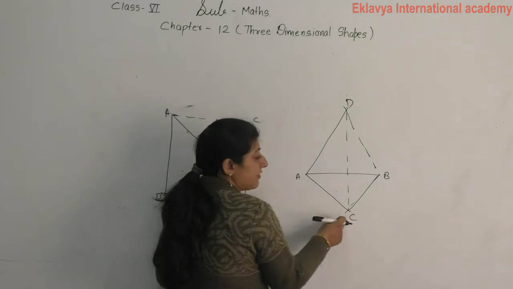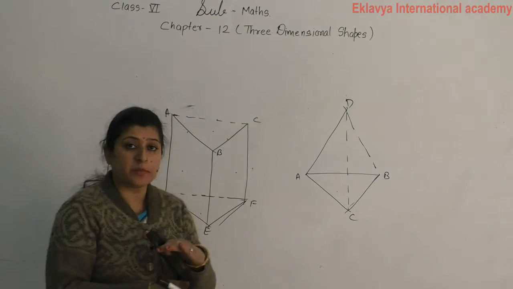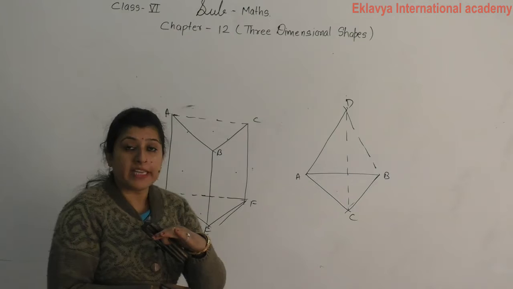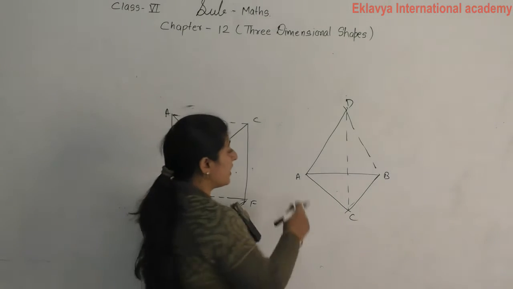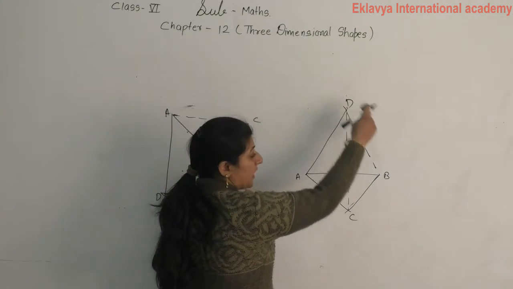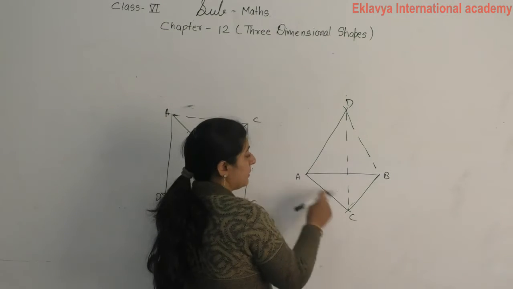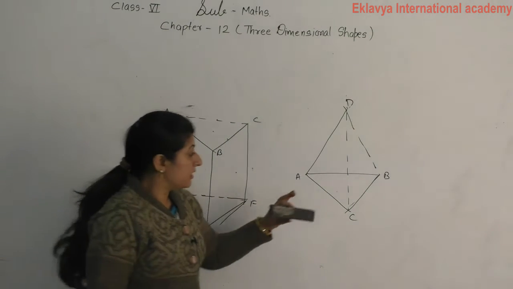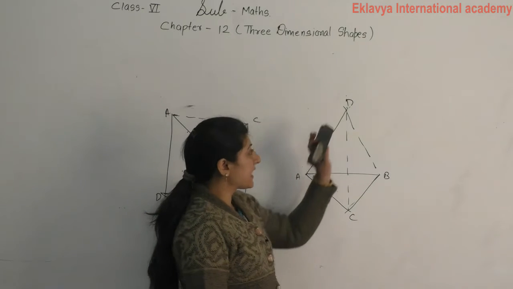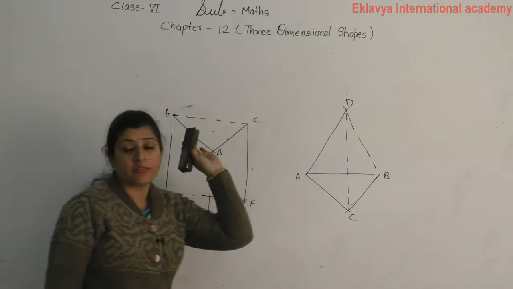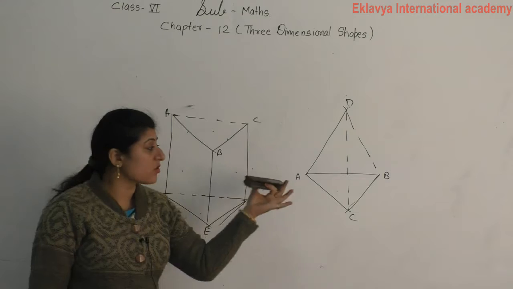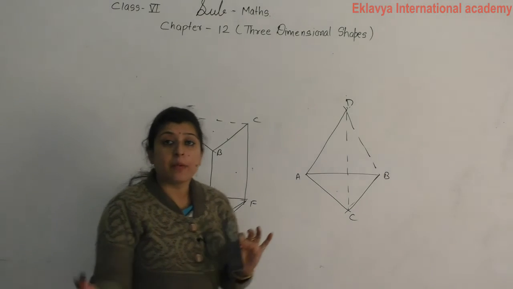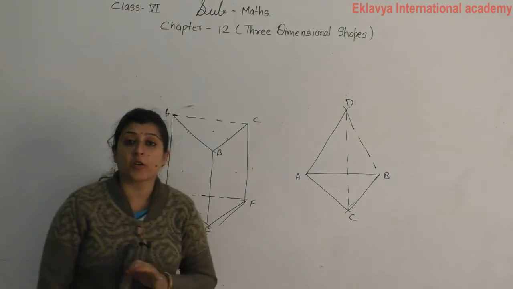A, B, C is one face, the downside, the base is triangular. Then A, C, D is 1, B, D, C is 2, A, B, D is 3. These all three sides are connected to vertex D. This is called a triangular pyramid. Why? Because the base is in triangular shape.